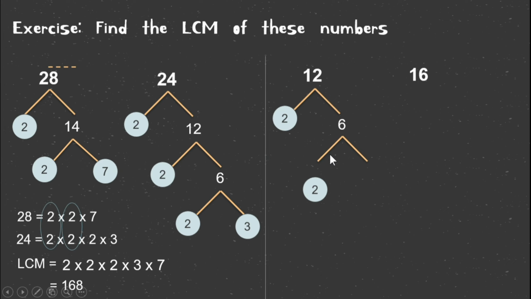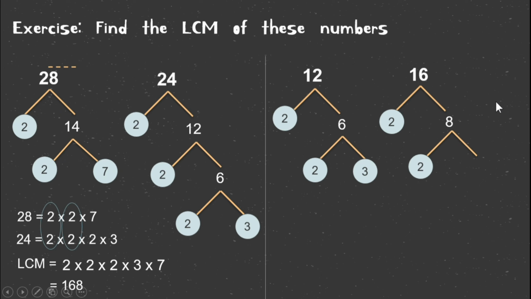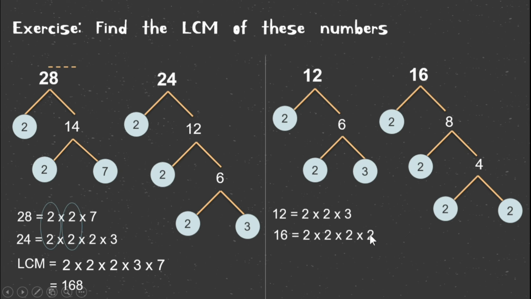12 is equal to 2 times 6, and 6 equals 2 times 3. 16 is 2 times 8, and 8 is the multiplication of 2 and 4. 4 is the multiplication of 2 and 2. These are the factors of 12 and 16.